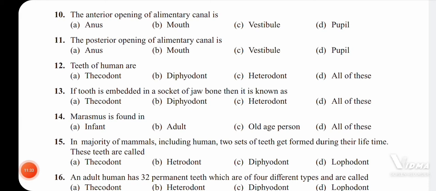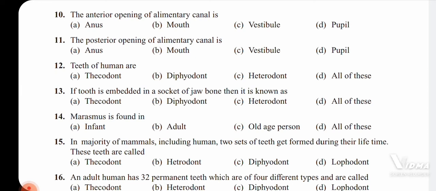Next question. Marasmus is found in, so what is this marasmus? Marasmus is found in the case of an old age person. About this marasmus, you might have come across it because of the balanced diet.